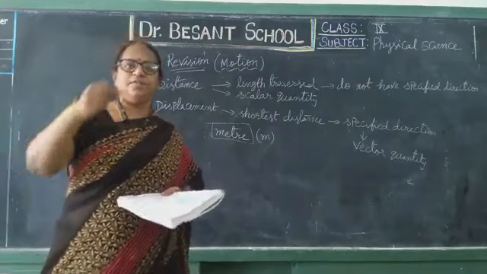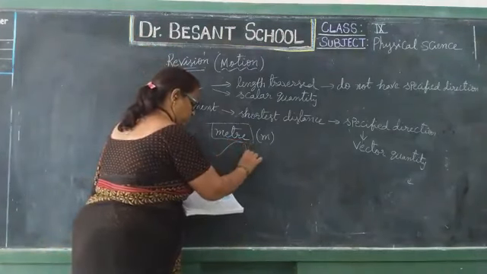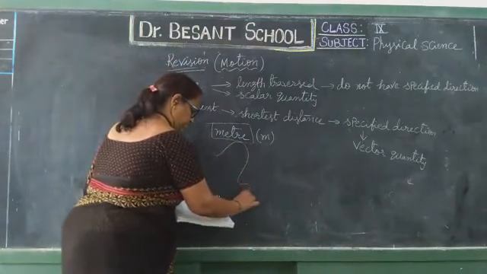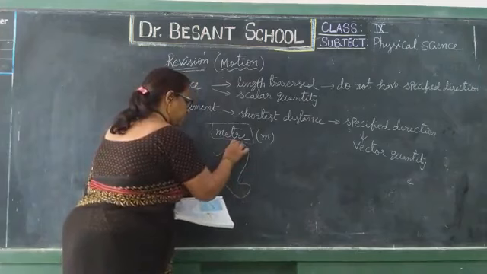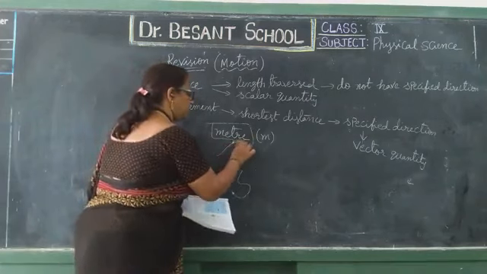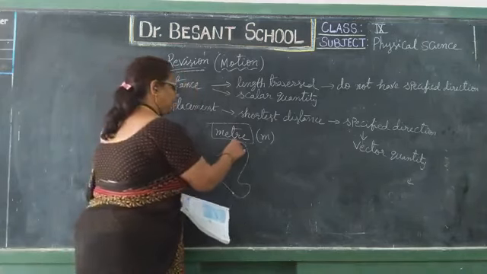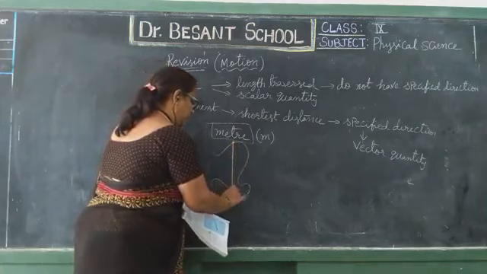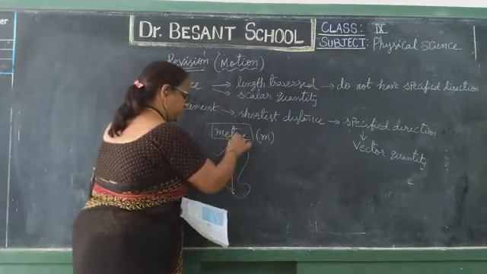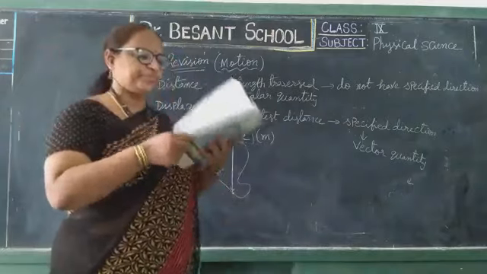Shortest distance from one place to another place. Suppose this is the point and this is the point traversed. Suppose the body traveled like this, then it is distance. From this point to this point, the direct shortest distance in a specified direction, then it is displacement.